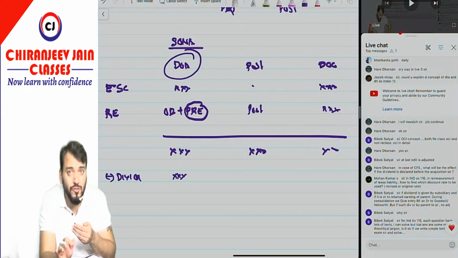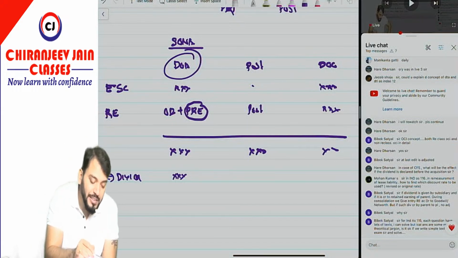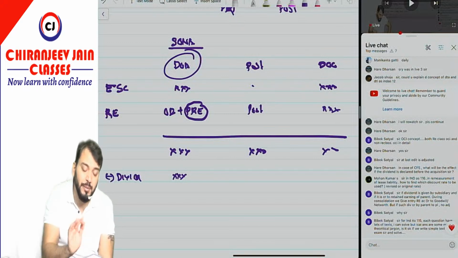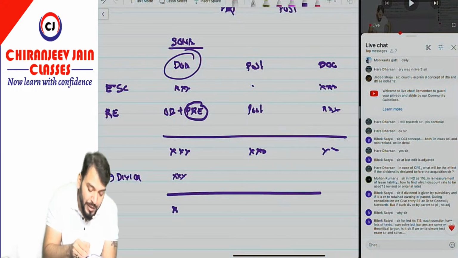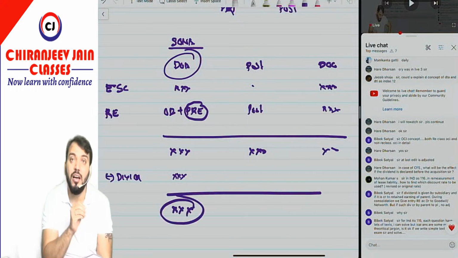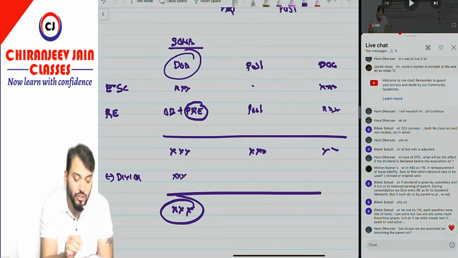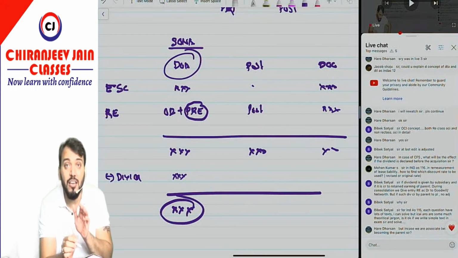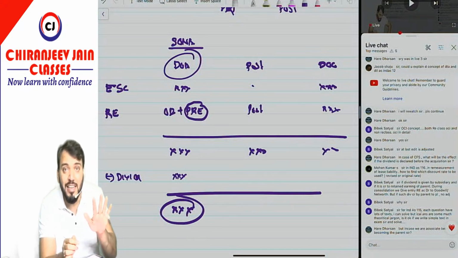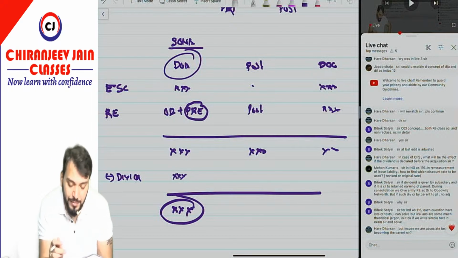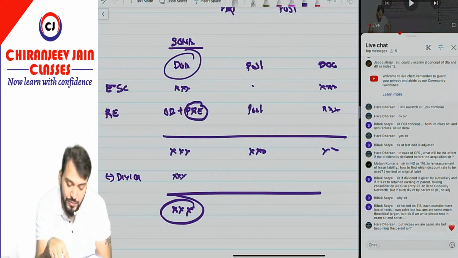So you need a little conceptual understanding here. Either take pre-acquisition profit after dividend, or you can deduct dividend directly from the date of acquisition. So this will become INA on the date of acquisition. Understood? However, post-acquisition profit will not be affected. And now because dividend is not received by the parent company, no adjustment will be done in the other equity. Got this point? Have you understood, Haridarshan?